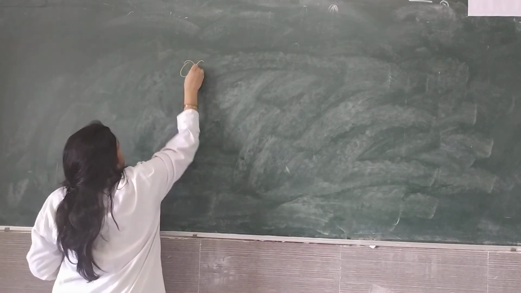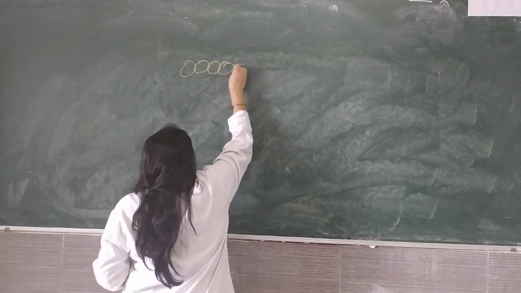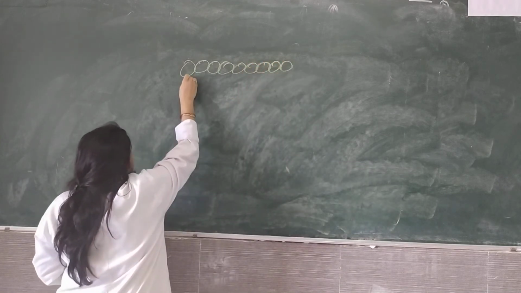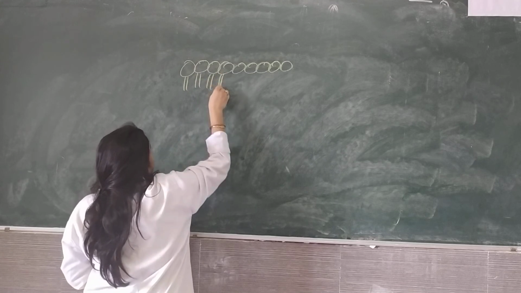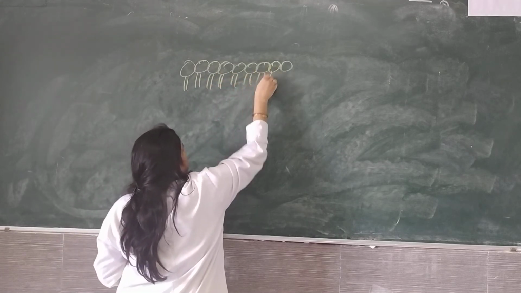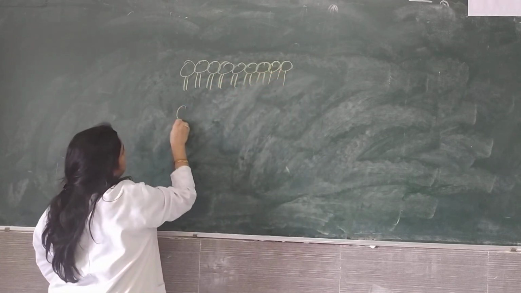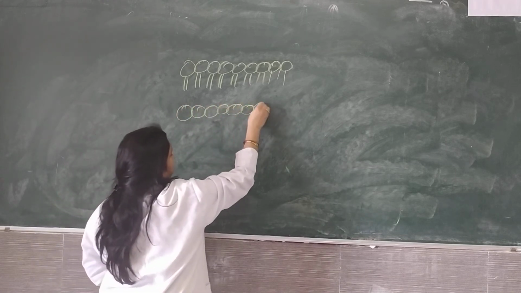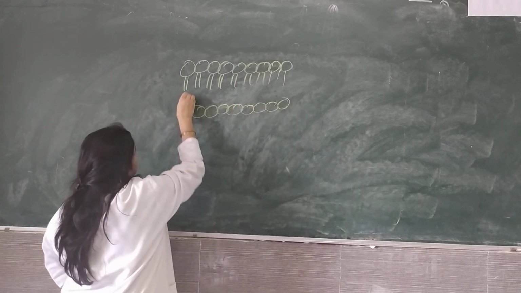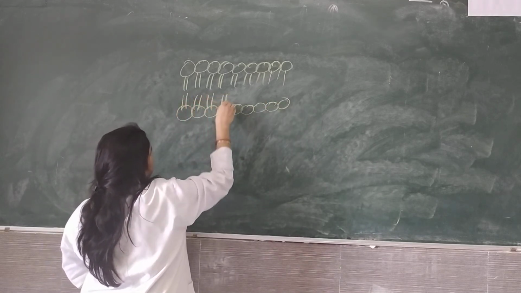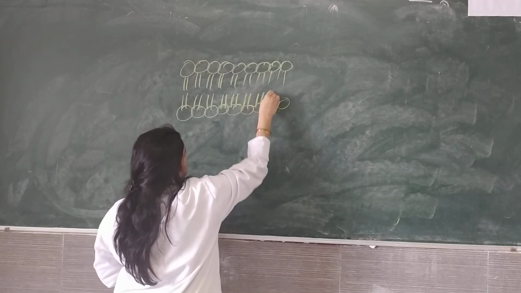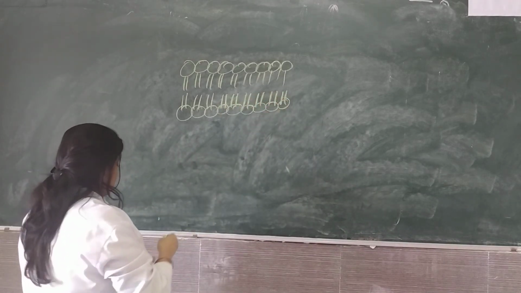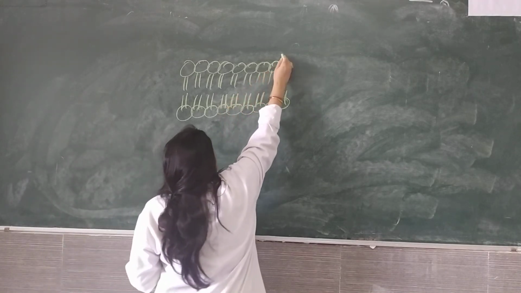So this is our lipid bilayer, with the fatty acid non-polar tails. Phospholipids are arranged in a bilayer. And over here we can see some proteins.